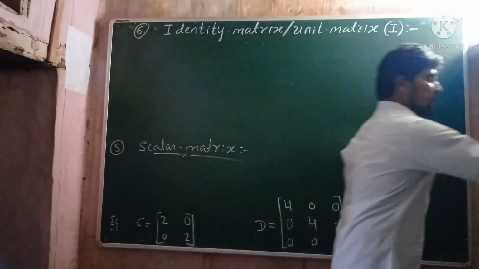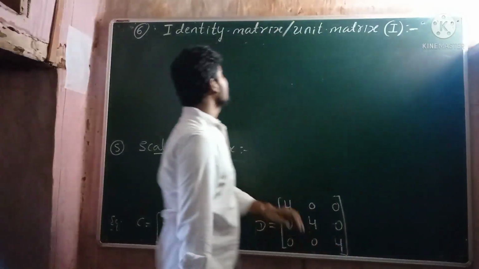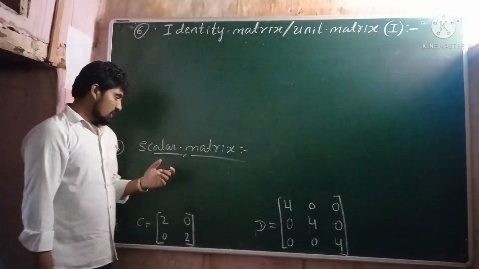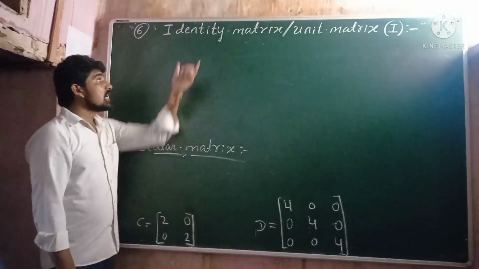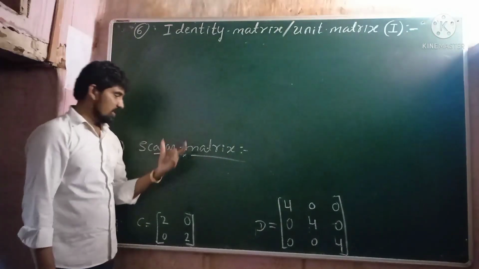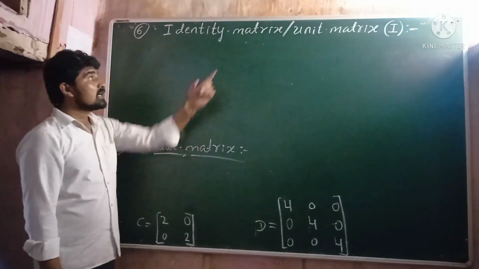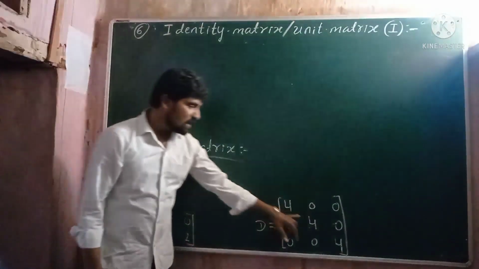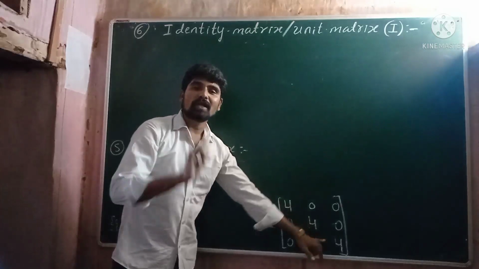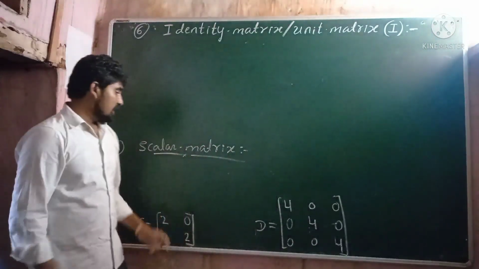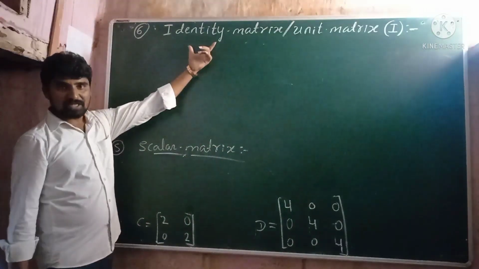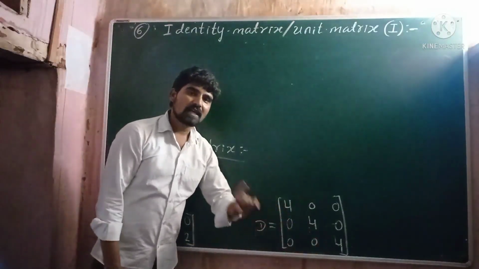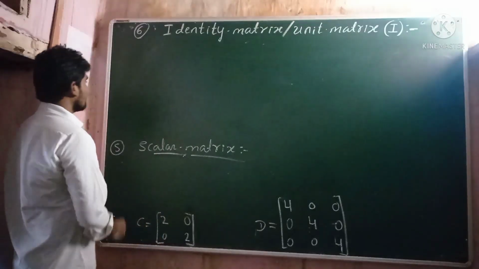So what is meant by a unit matrix or what is meant by an identity matrix? Here also the same thing. A scalar matrix is an identity matrix. A scalar matrix is a unit matrix if all the diagonal elements are equal to 1. Hope all of you understood. A scalar matrix is a unit matrix if all the diagonal elements are equal to 1. Let us consider an example.